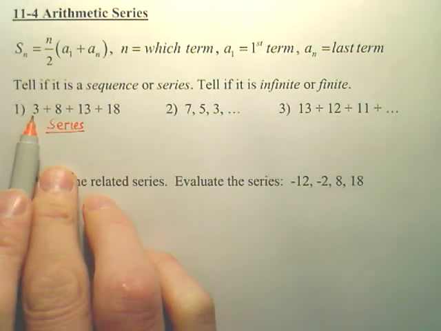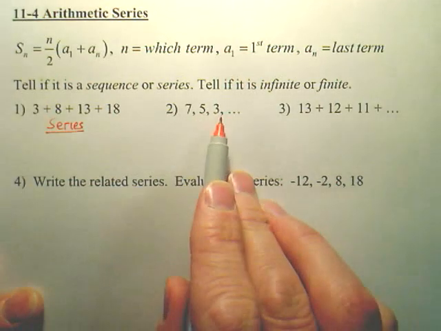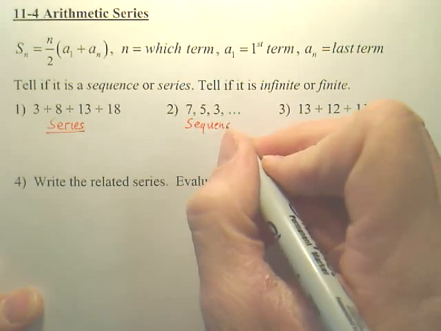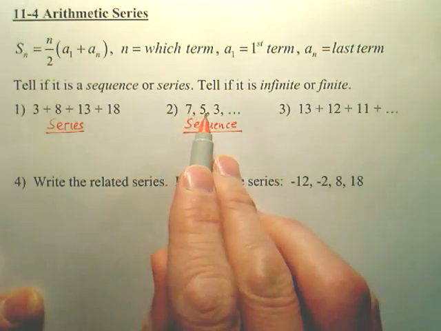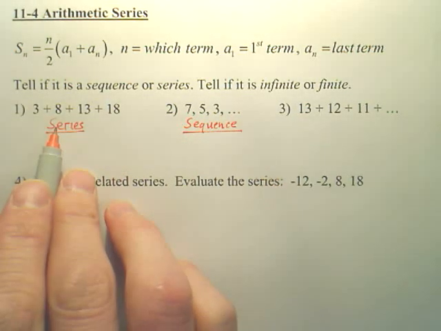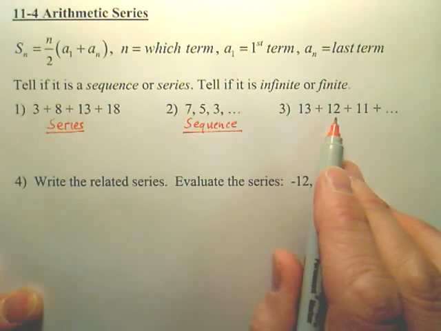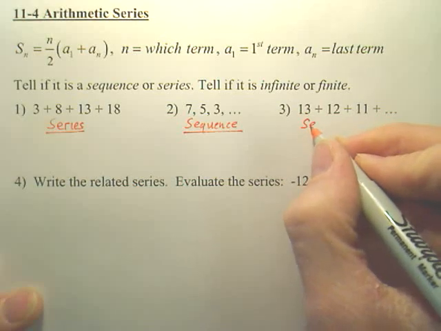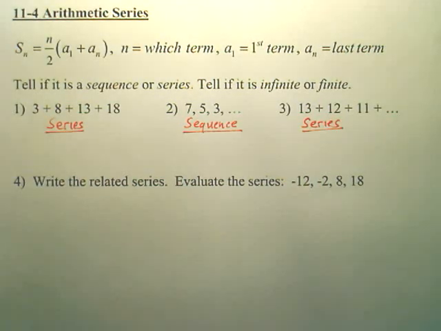A series, again, is when you're adding up terms of a sequence. This right here is called a sequence. A sequence is just a set or a pattern of numbers. A series is a sum of a pattern of numbers. So this one right here is a series because it is a sum of a pattern of numbers.